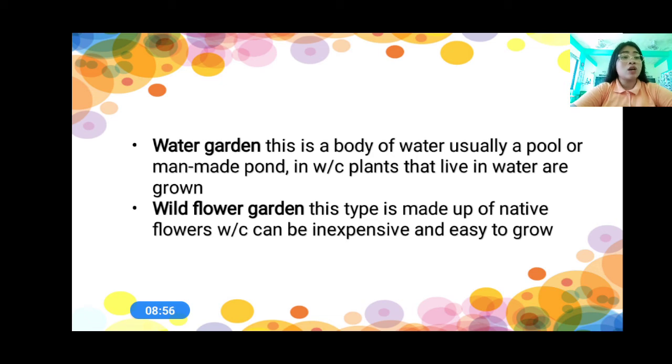So those are the types or kinds of ornamental garden. Again, we have the container garden, the formal flower garden, the informal flower garden, the rock garden, the water garden, and the wildflower garden. So what are the two types of garden? We have the ornamental garden and the vegetable garden.